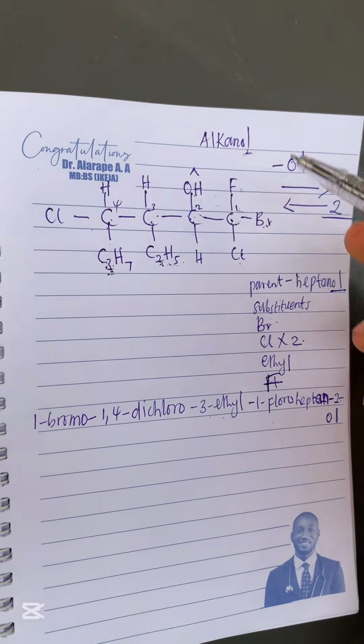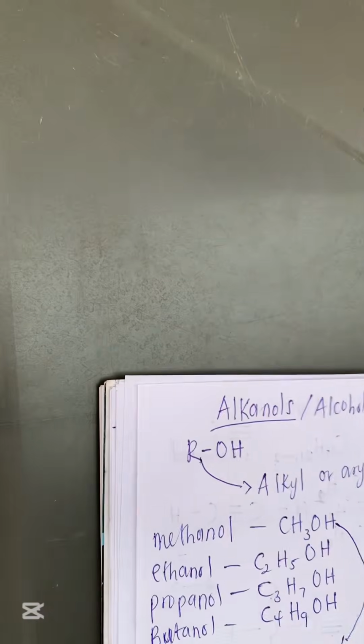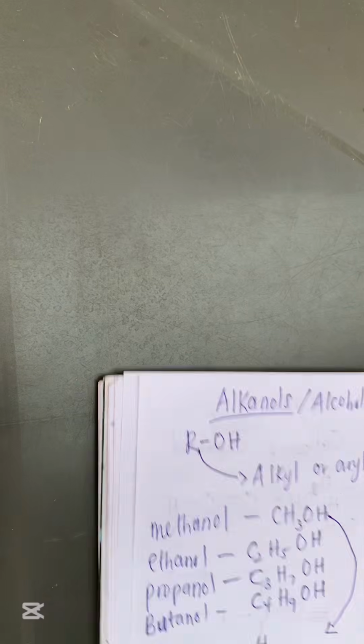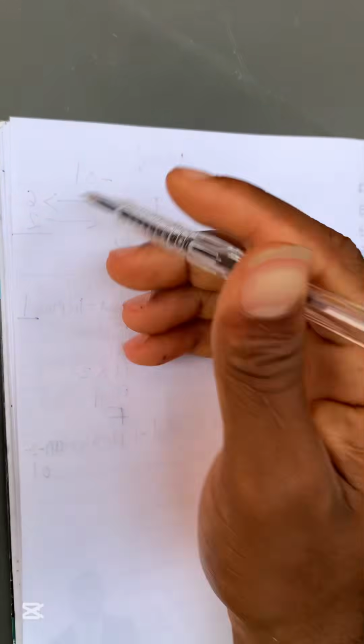right? So now for this alkanol, I want to teach you guys something important about the alkanol family, and I don't want you guys to take that for granted. The alkanol family actually has classifications. Let me explain.